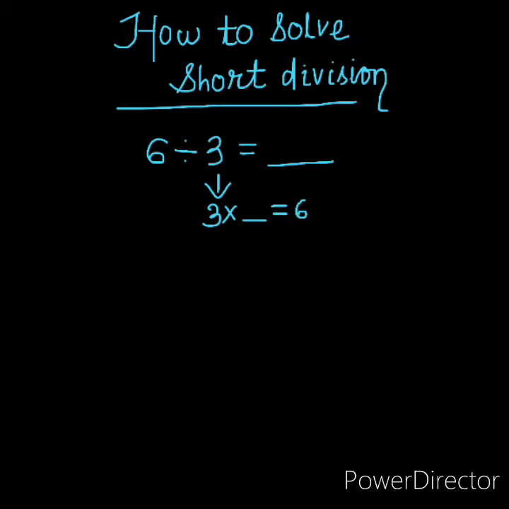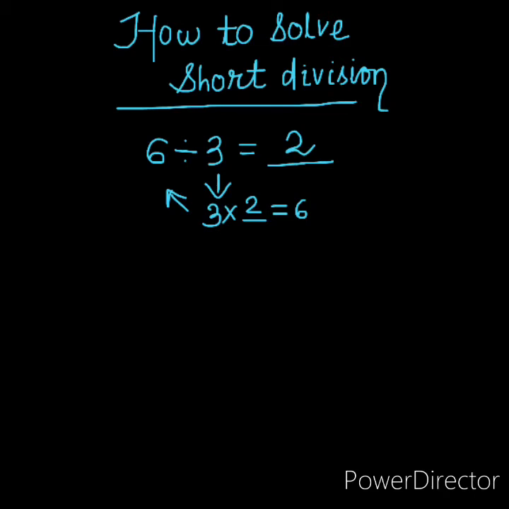Here the divisor is 3. What do we multiply with 3 to get 6? 3 multiplied by 2, 3 2s are 6. So our answer is 2. 6 divided by 3 equals 2.